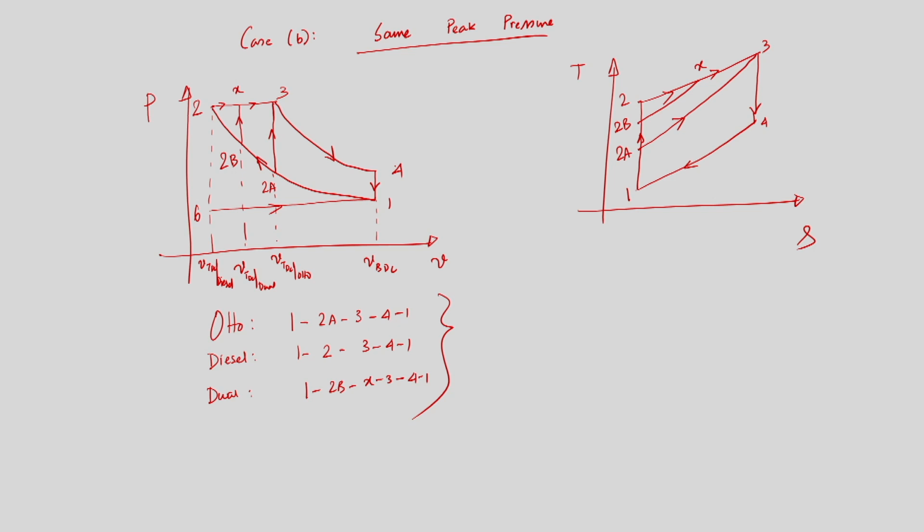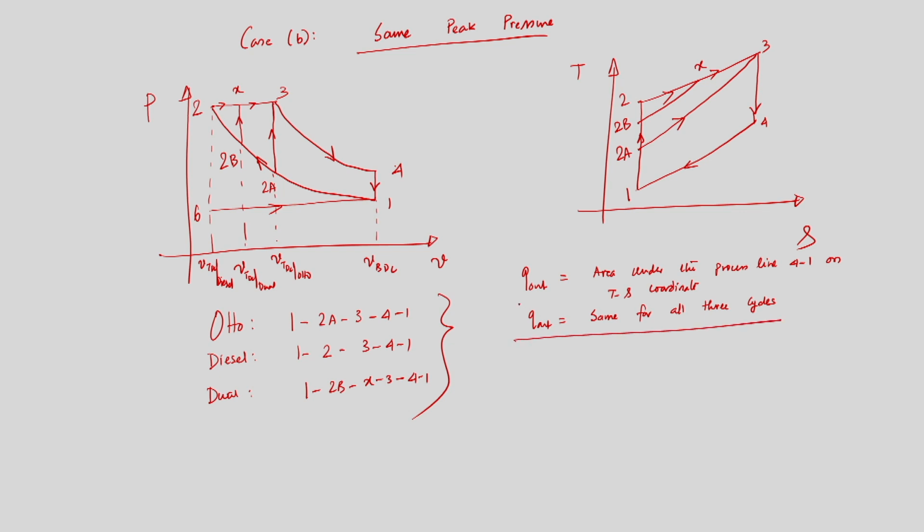Fine. So from there again I would say that Q out is the area under the process line 4 1 on TS coordinates, right, and Q out is the same for all three cycles.